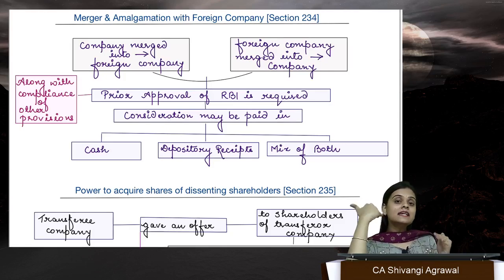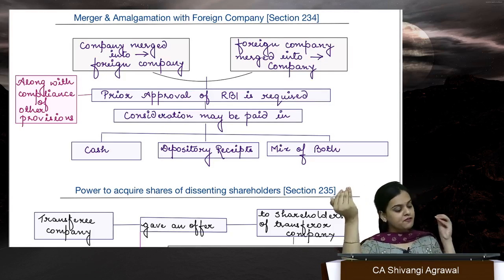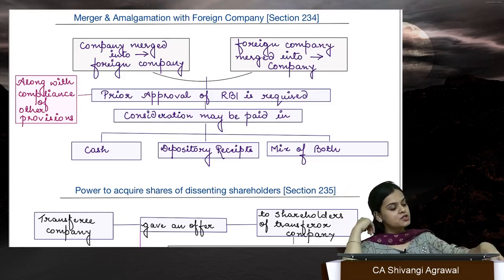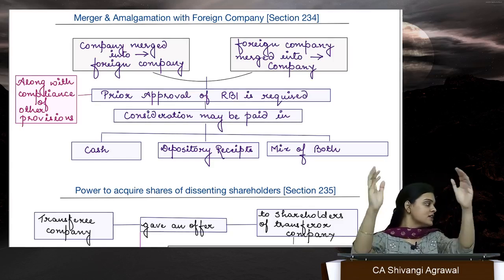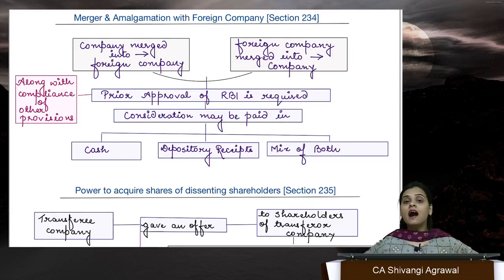So what is the additional requirement, ma'am? If we have to follow sections 230 to 232, what is the additional requirement? The additional requirement is that you need RBI's approval. You need approval from RBI.